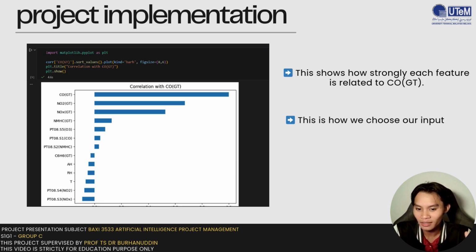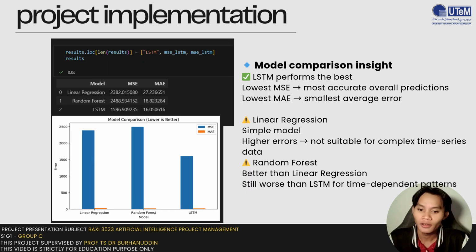So this makes sense scientifically, as these pollutants often come from the same combustion sources like vehicle exhaust. So based on this data, we selected NO2 and NOx as the primary input features for training our AI models, ensuring we focus on the most relevant signals. Finally, we evaluated three different algorithms to find the best model for our system.